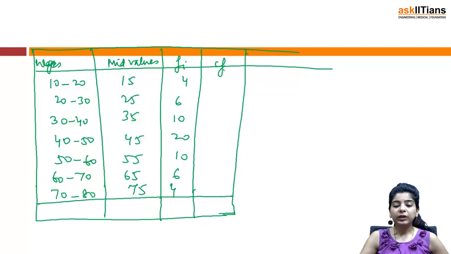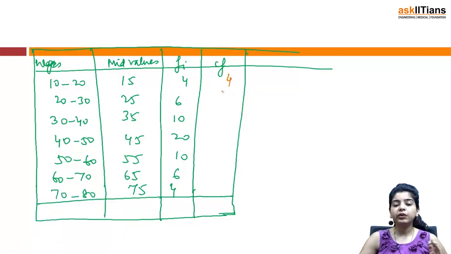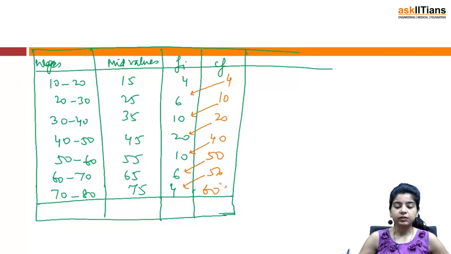Now we'll find out the cumulative frequencies. Cumulative frequency means that the first item you'll write down as it is, the first frequency, then you'll add this to this. It becomes 10, 10 plus 10 is 20, 20 plus 20 becomes 40, 40 plus 10 is 50, 56, 60. So the first will remain as it is, the second becomes this plus this, that becomes 10, then you have this plus this, that becomes 20, and so on.